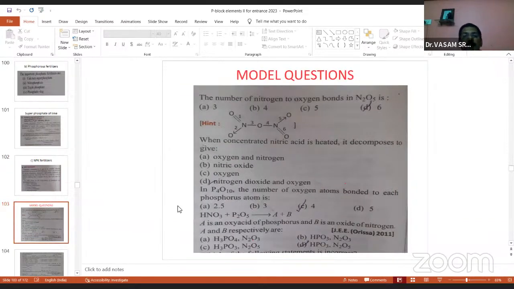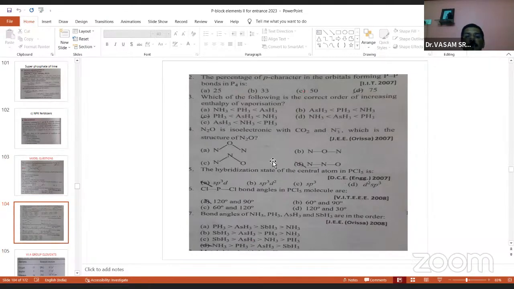And these are all the model questions from 50A. The number of nitrogen to oxygen bonds in N2O5, with options 3, 4, 5 or 6. And when concentrated nitric acid is decomposed, what does it give? And in P4O10, the number of oxygen atoms bonded to each phosphorus atom. HNO3 with P2O5 gives A and B. What are A and B, and their structures. And N2O5 is isoelectronic with CO2. And these are all the model JEE questions.